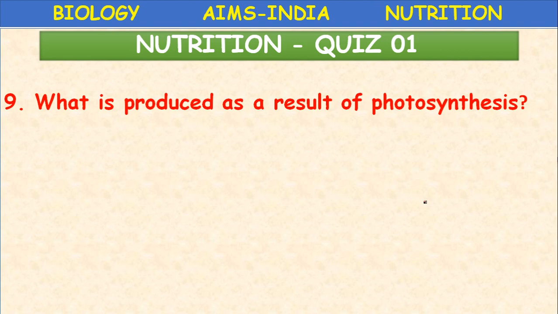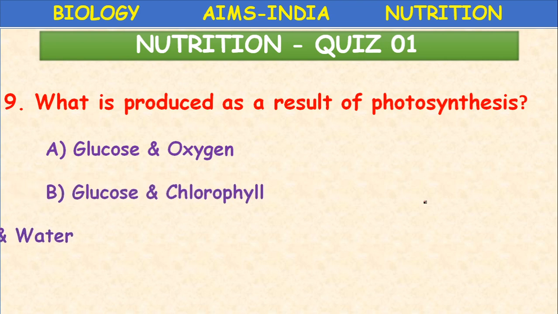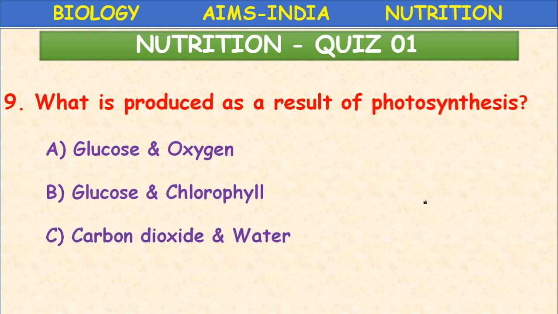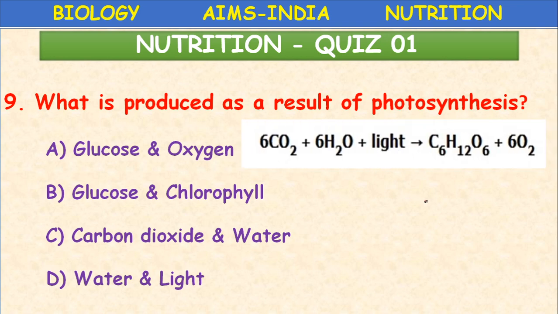What is produced as a result of photosynthesis? Glucose plus oxygen, glucose, chlorophyll, carbon dioxide and water, water and light. What is produced? Equation is given here as a hint. So glucose and oxygen.